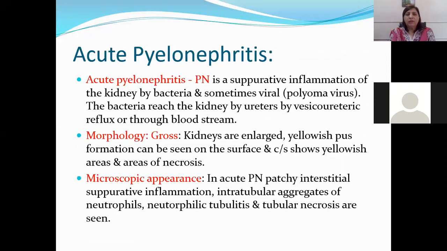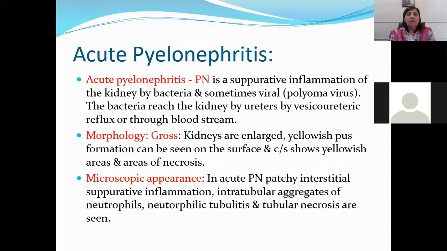Acute pyelonephritis is a suppurative inflammation of the kidney caused by bacteria and sometimes viruses. In the viral cases, the polyomavirus is involved. The bacteria reach the kidney by the ureter, by vesico-ureteric reflux, as I've explained earlier, or they can reach through the bloodstream if the patient is suffering from septicemia, or from other infections in the body like infective endocarditis. Infective endocarditis I've done in detail with you when we did our cardiovascular system.